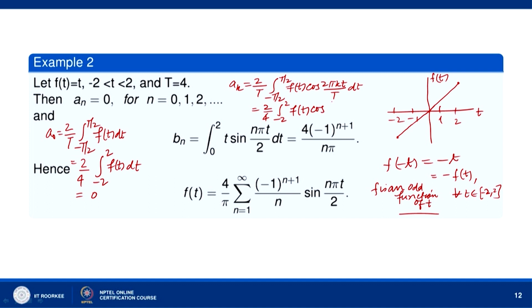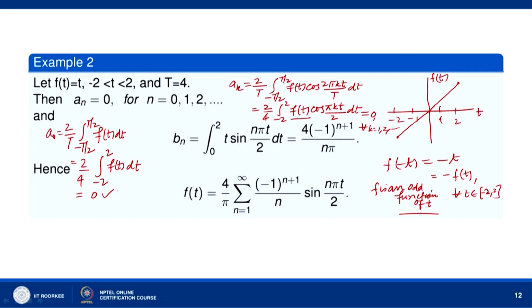So, 2πkt/4 means πkt/2. Now, f(t) is an odd function, cos(πkt/2) is an even function, and the product of an even and odd function is an odd function. So, the integrand is an odd function and therefore, its integral over minus 2 to 2 is 0. Okay. For all k equal to 1, 2, 3 and so on. So, a_0 is 0, a_k is 0 for all k equal to 1, 2, 3 and so on.